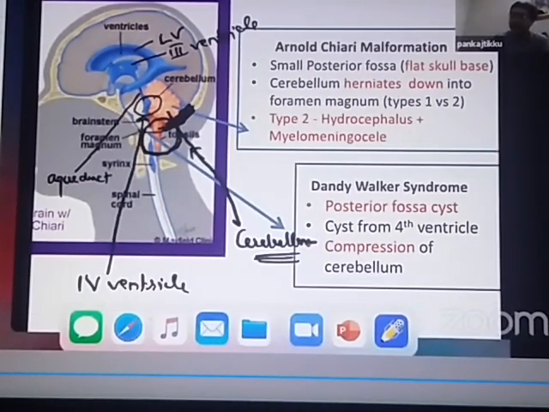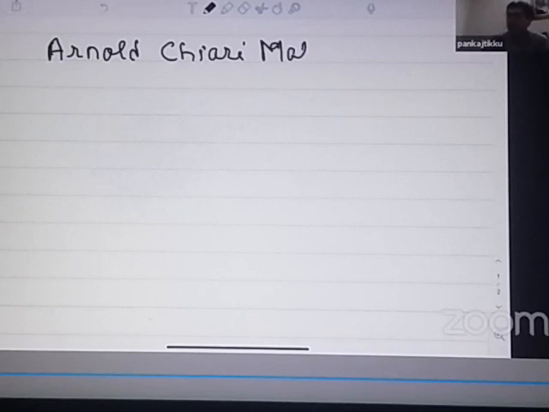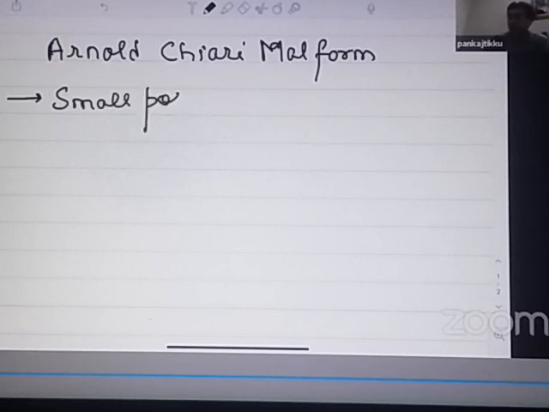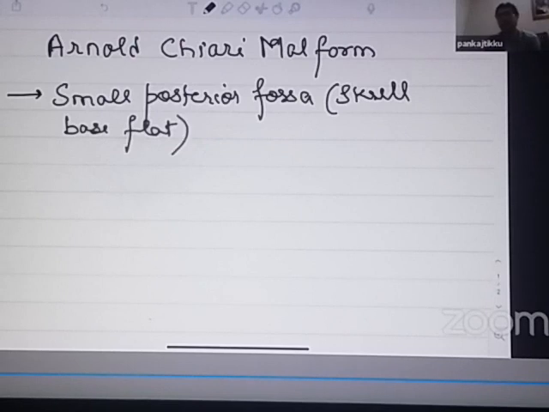So let me write it here. Arnold Chiari malformation. It results from a small posterior fossa, as shown by a skull base which is flat in some children. So the skull base is flat in some children. So these children have a very small posterior fossa.